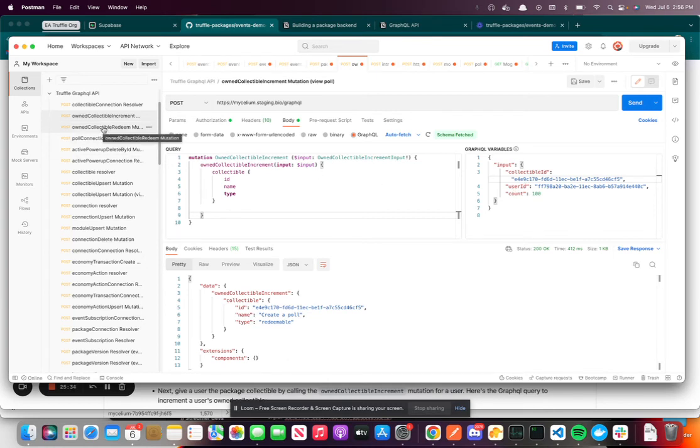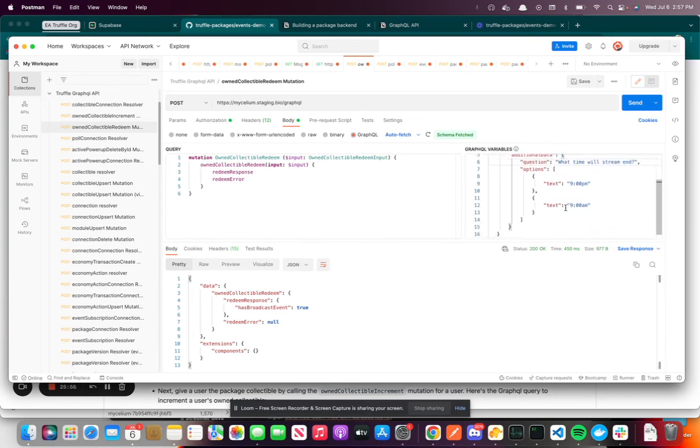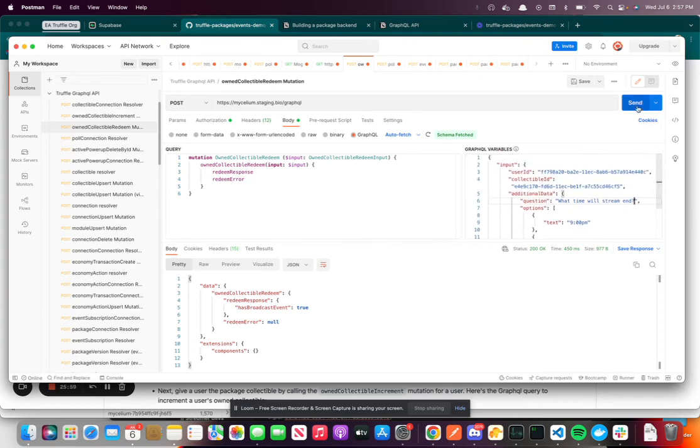And then the next thing that we're going to do is we're actually going to mock redeem this collectible for this user. So we have our org API key, so we have permission to go and redeem collectibles for users. And we are going to go and send in a quick poll. So what time will stream end? Okay, so we got our question, got a couple options, and we are going to go and fire this mutation. So we get a quick response from the API, basically indicating that it's successfully broadcasted this event.